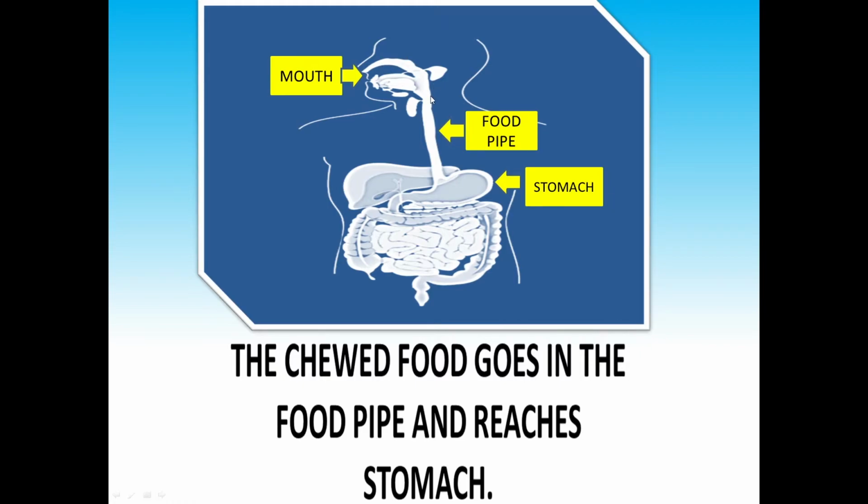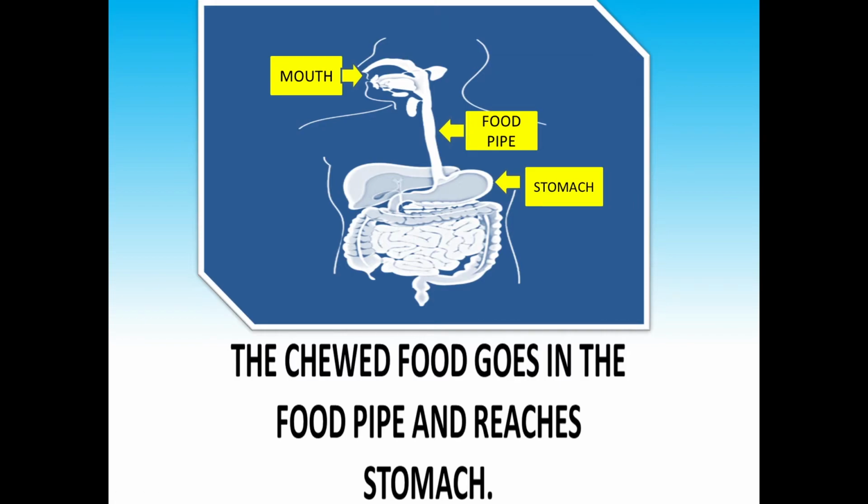Now, the food after entering the mouth is pushed down. This pushing of the food is called swallowing. After swallowing, the food moves in this pipe. Can you see this pipe? This pipe is called the food pipe. From the food pipe, the food reaches your stomach. Can you see this bean-shaped organ? This is your stomach. The journey started with the mouth, then the food is pushed, moves through the food pipe and reaches our stomach.